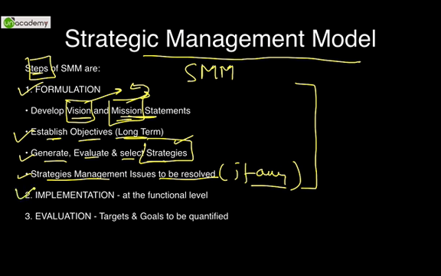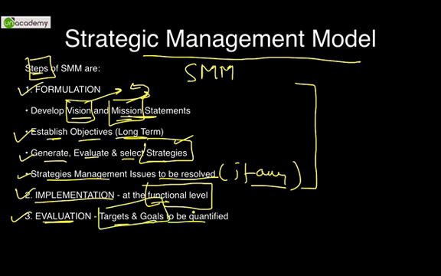After we formulate, we come to the implementation stage at the functional level. So the functional managers, the managerial level, it will finally implement the strategic management model. And finally, you will try to evaluate that model. The targets and goals that are to be achieved have to be quantified. Quantified means you have to figure out a quantity.